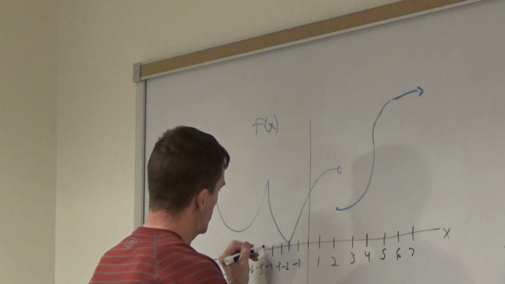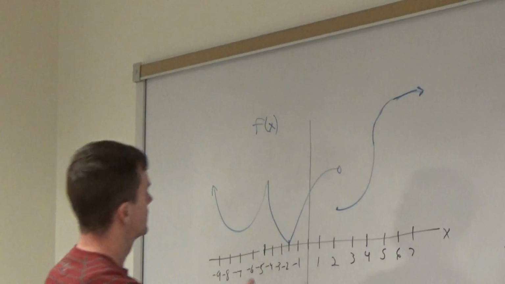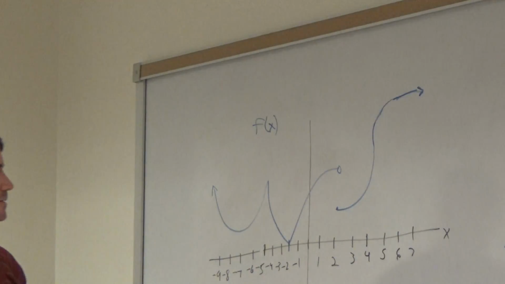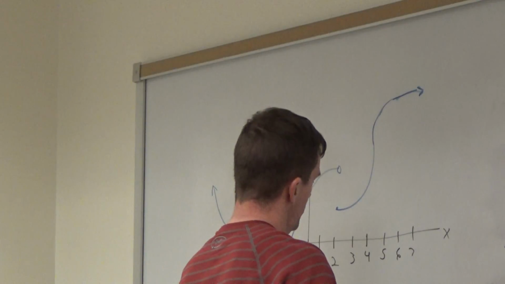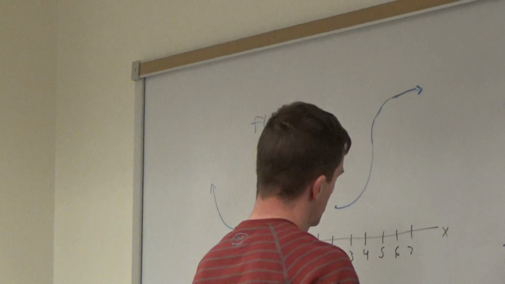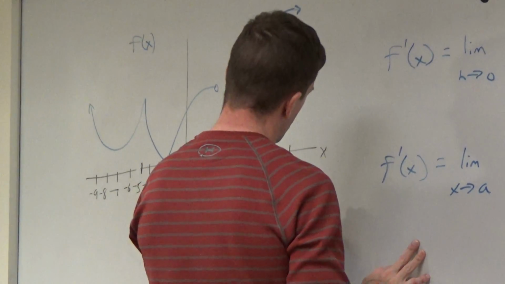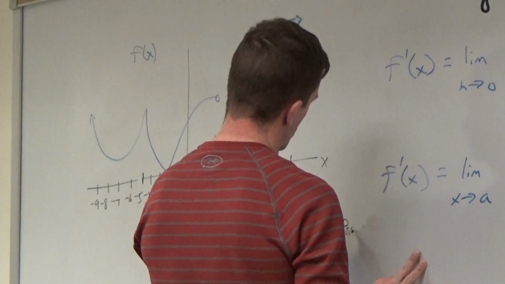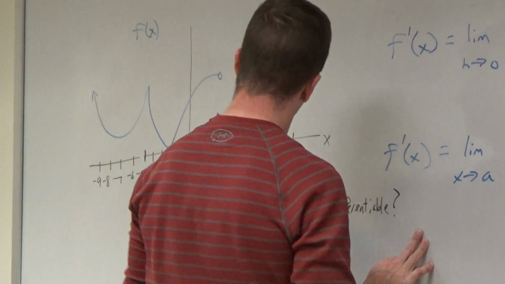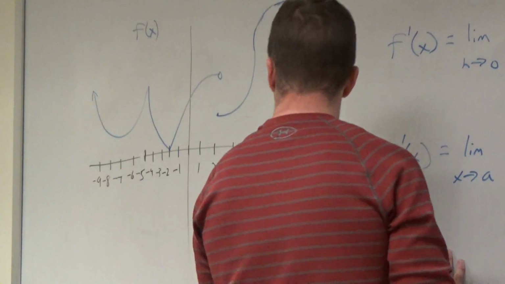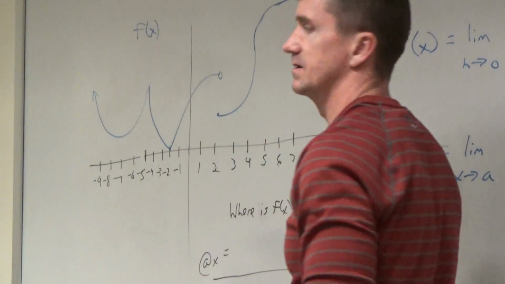X equal to -5. Right there. All right, let's see if we can do this. So where is this function not differentiable? Just list the x values. As you can tell, I didn't put any y values down. Anybody got one?